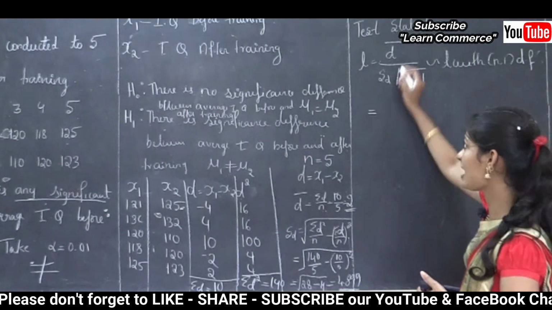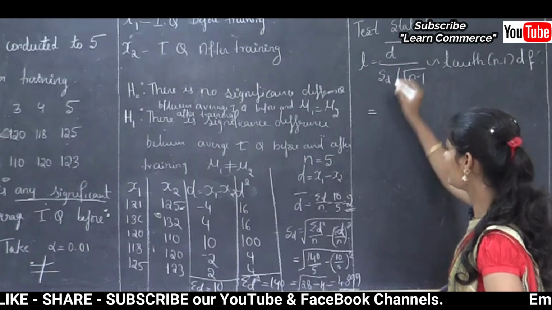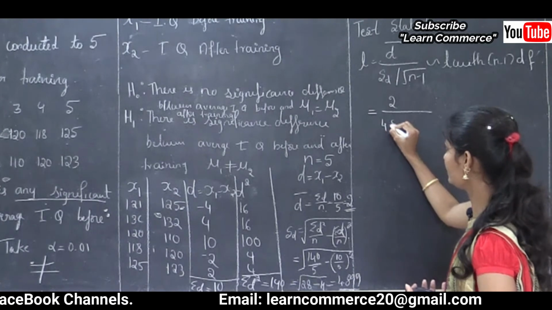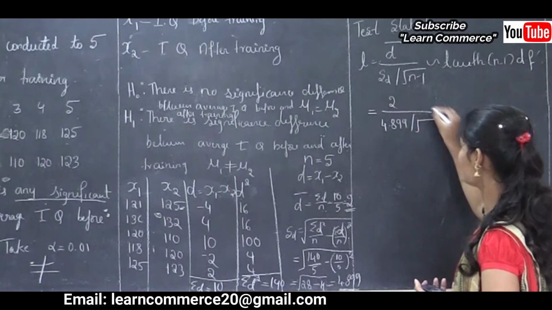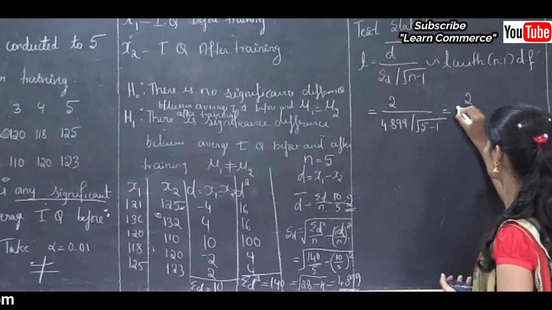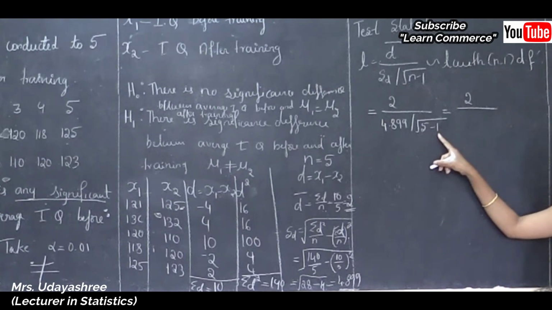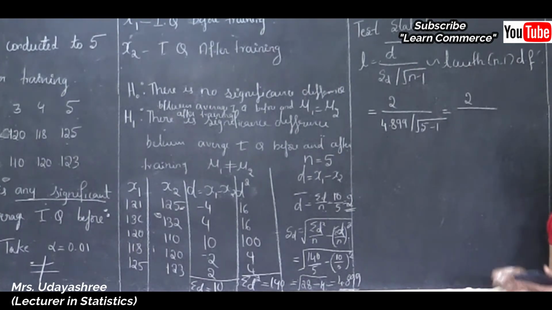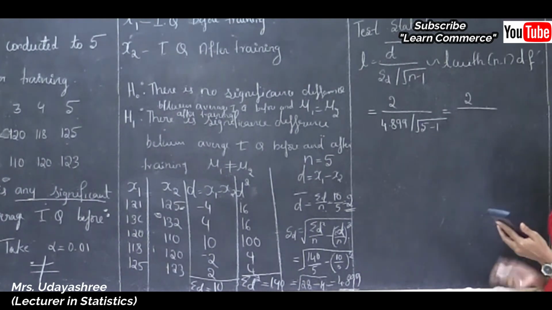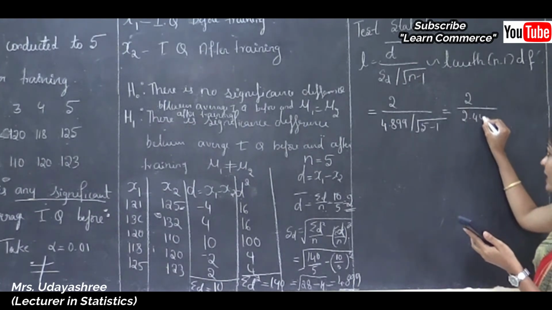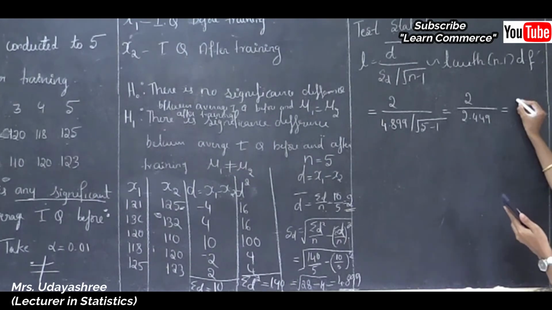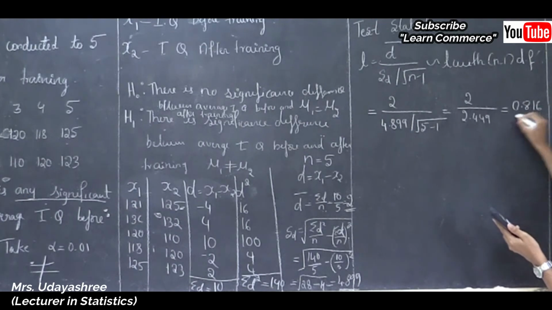Okay, now I will substitute those values in this formula. So here D bar is 2 divided by the sample standard deviation, 4.899, divided by square root of n, what is n here? N is 5, 5 minus 1. So this is equal to 2 divided by, see here, 5 minus 1 in the sense that is 4. So square root of 4 is 2. 4.899 divided by 2 is 2.449. And this is equal to 2 divided by 2.449, which is 0.816.